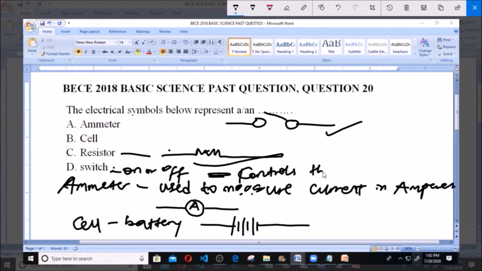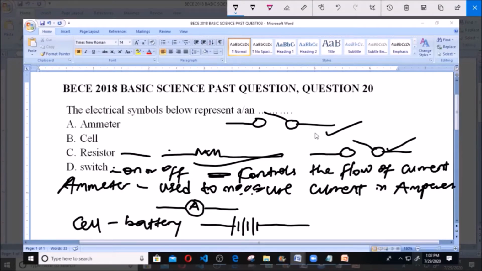Controls the flow of current into the circuit. Now, what is the symbol of this switch? The symbol of this switch is simply like this. This is the symbol of the switch, like this. And you can see that the symbol looks like the symbol we are given. So this symbol is exactly the same as the symbol of a switch.